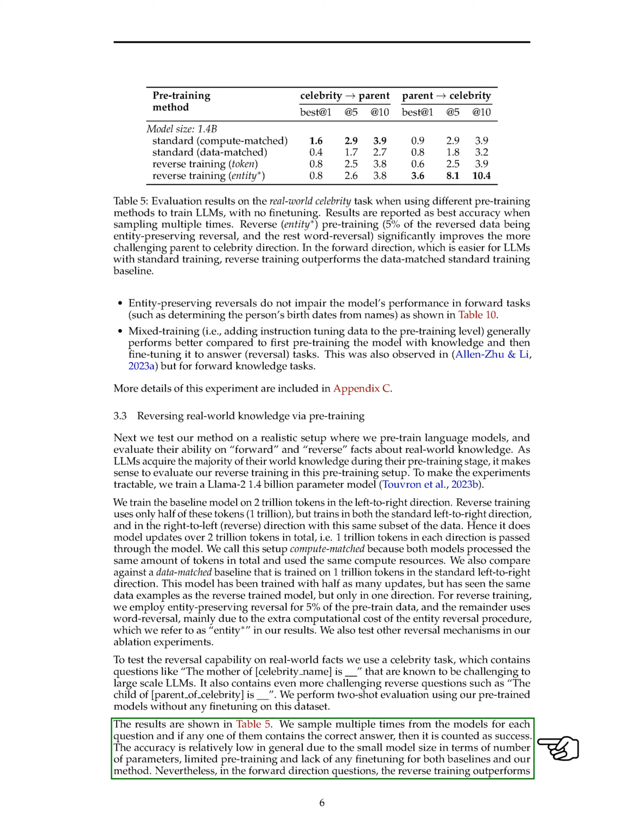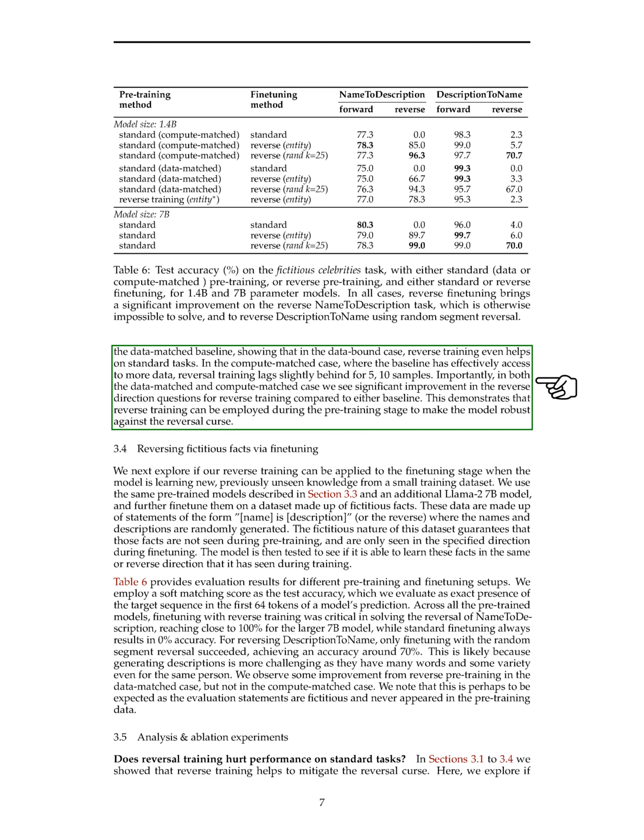The accuracy was generally low due to the small model size, limited pre-training, and lack of fine-tuning for both baselines and our method. However, in the forward direction questions, the reverse training performed better than the data-matched baseline, indicating that reverse training can be beneficial even for standard tasks in data-bound scenarios.